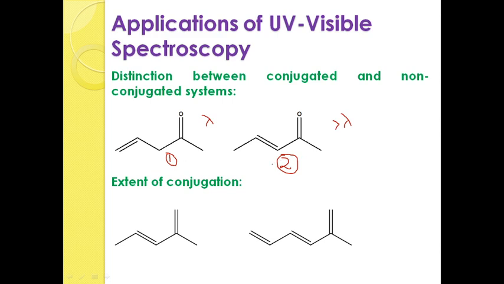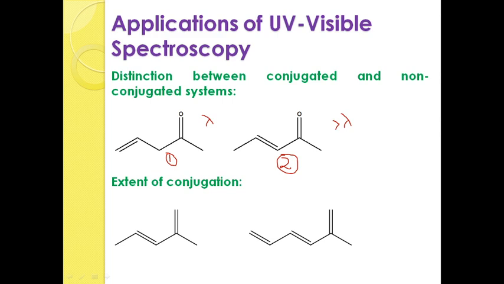So, if two compounds are given and you want to know which one is conjugated and which one is non-conjugated, the system which exhibits the higher lambda max is the conjugated system. The system which is exhibiting a lower lambda max value is a non-conjugated system.